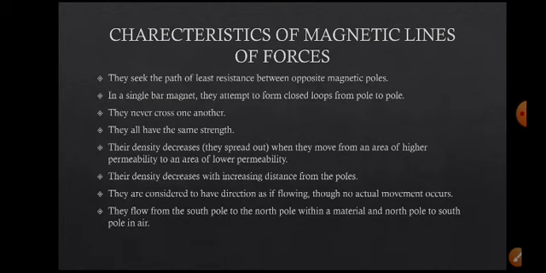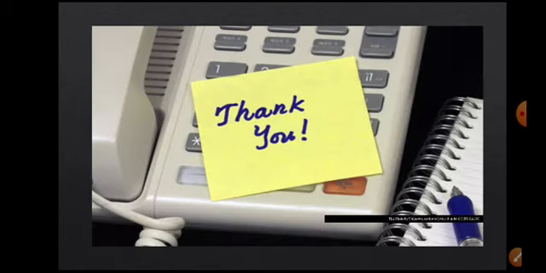These are the characteristics of the magnetic lines of force. So these are the basics of magnetism. We have covered the field, magnetic pole strength, field strength, uniform and non-uniform fields, and characteristics of lines.